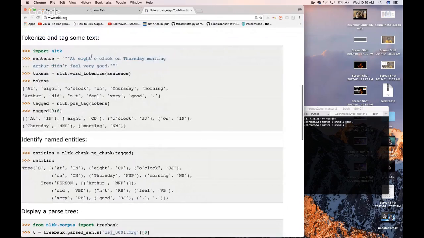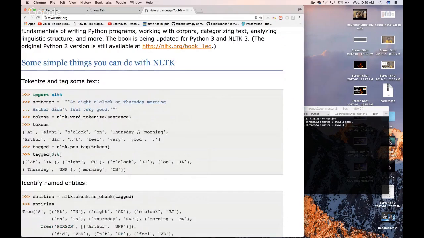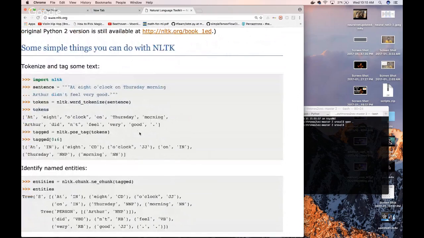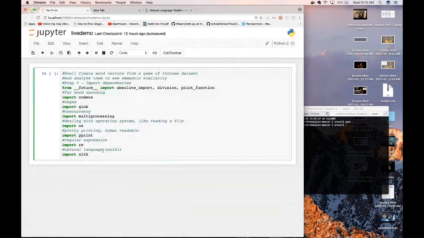So if you have a sentence like, at 8 o'clock on Thursday morning, Arthur didn't feel very good, you feed that to NLTK, and boom, it'll give you the tokens for each word. Why is this useful? Well, you can have part of speech tagging, POS tagging, which means, is this a noun? Is this a verb? Is this a CD? How does it know these things? Because it has a pre-trained, well, it's actually two things. For some of it, it's got a pre-trained model, and another part of NLTK is using the thing I talked about in the last video, that database of pre-recorded sentiments, the lexicon. That's the word I'm looking for.